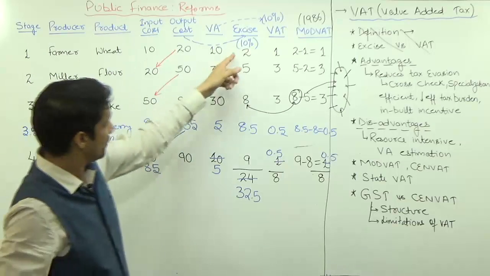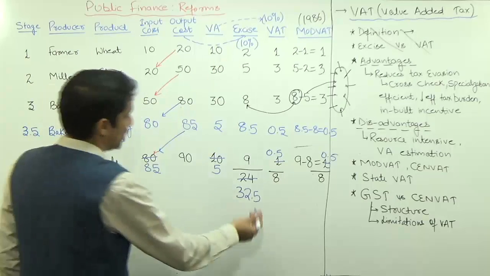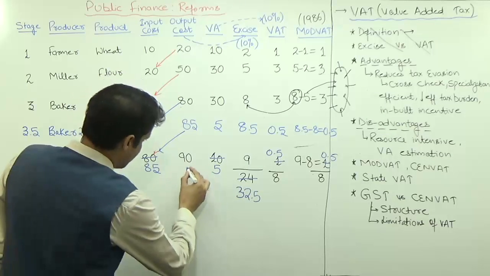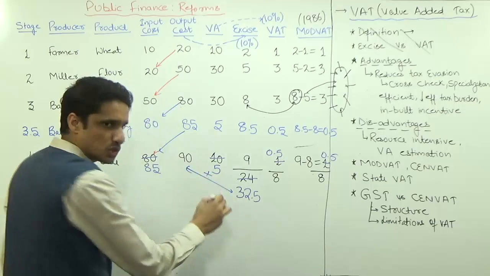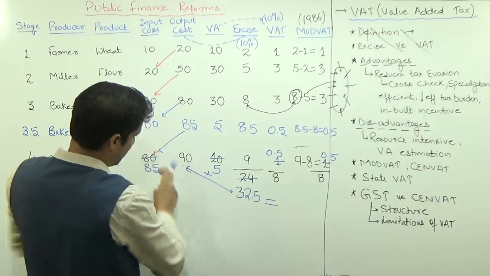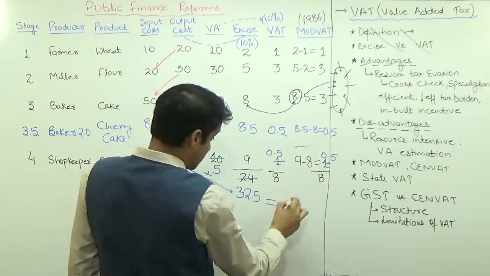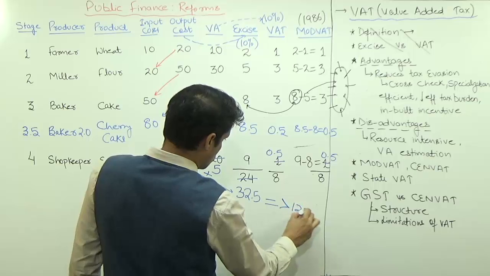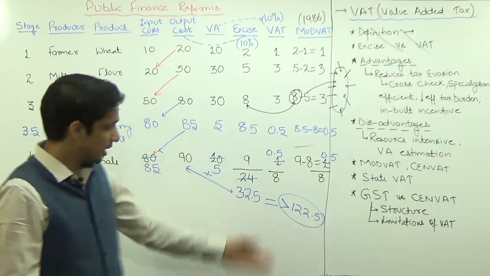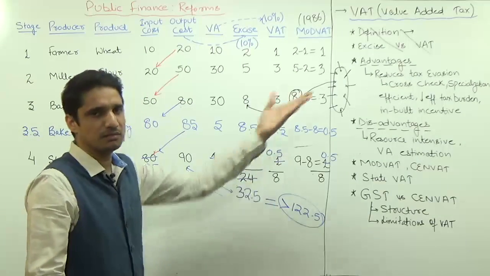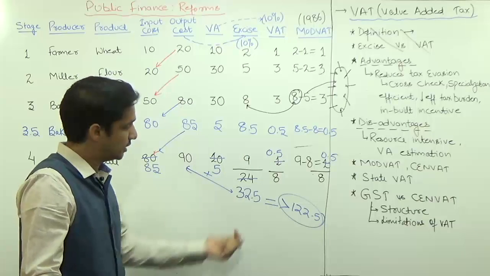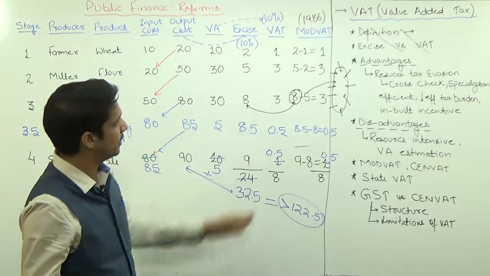But in case of excise, during the era of excise, the tax is 32.5, so this 32.5 will be added in the final price. This plus this will be there, and finally there will be commission. So the market price of this item will be 90 plus 32.5, a minimum of 122.5. When the market price of Indian items increases, people will import. So the competitiveness of Indian commodities may decrease because of the high value of the excise.